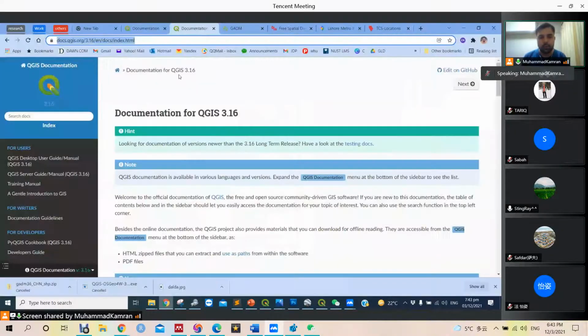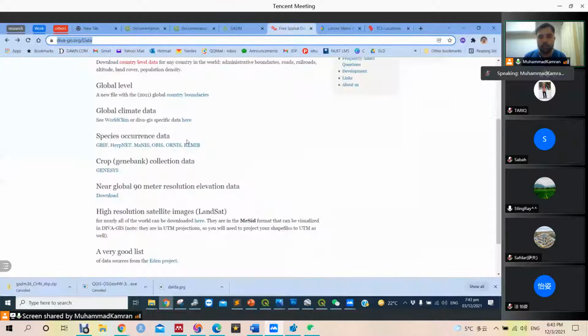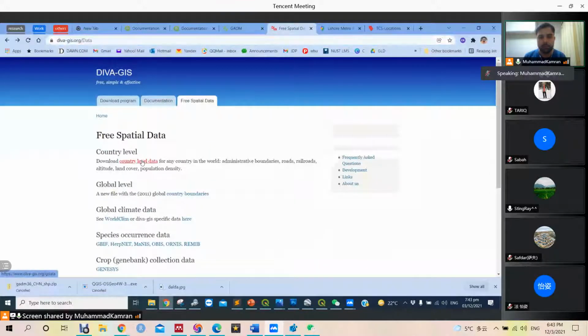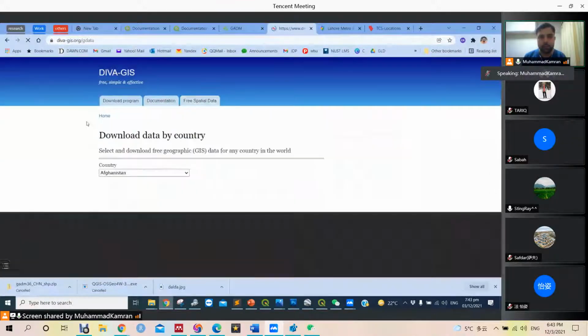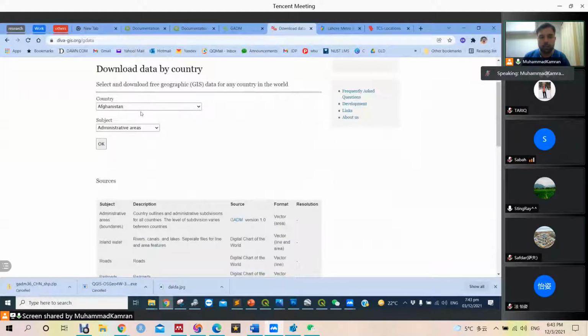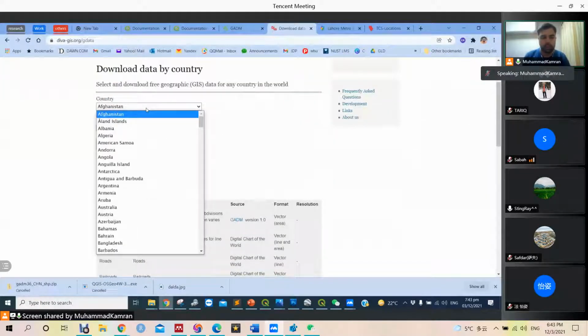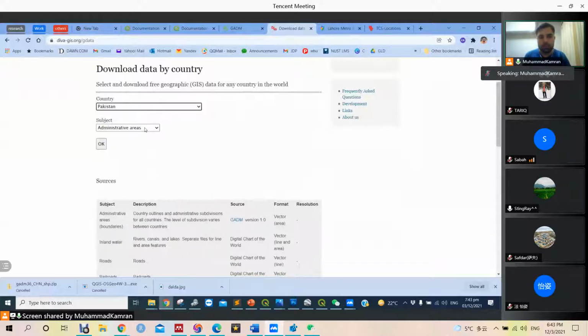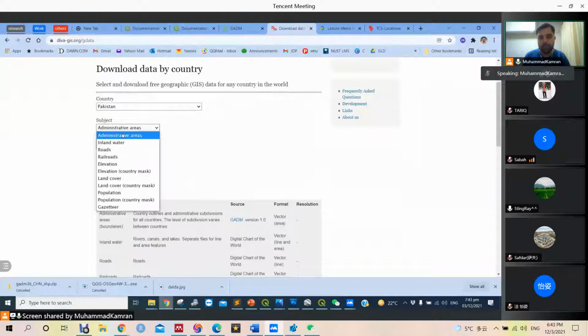It can be downloaded from the same GADM website, country level data, or DIVA GIS country level data. Both websites provide country level data and many more data sets. Like administrative data, we go to Pakistan, and then we can select administrative data, inland water data, roads data.